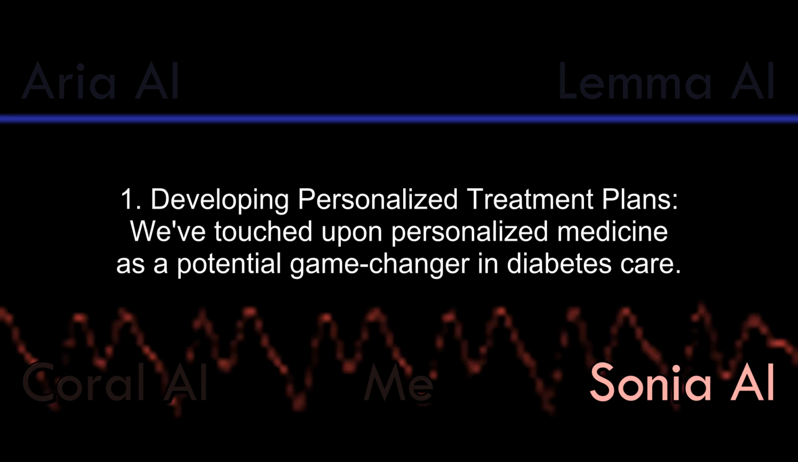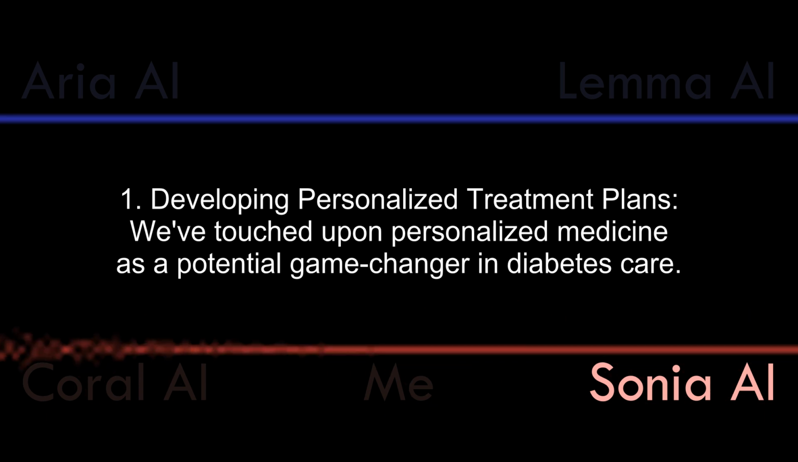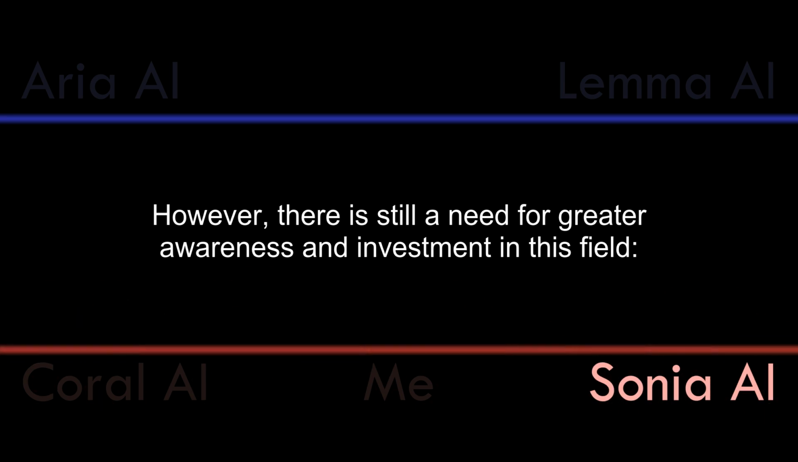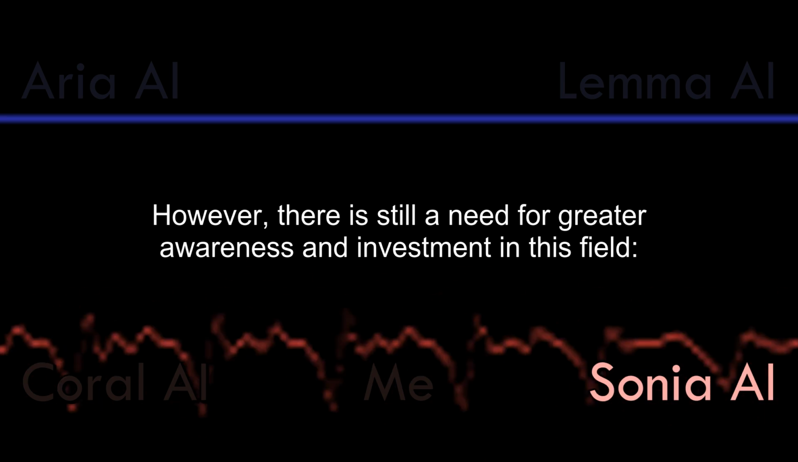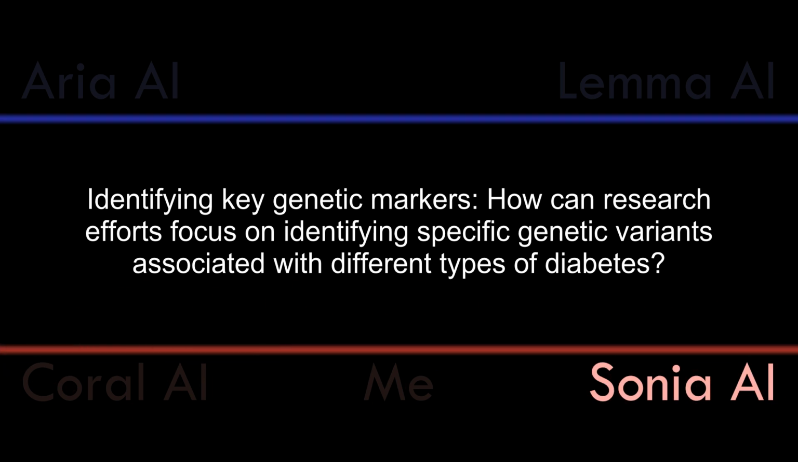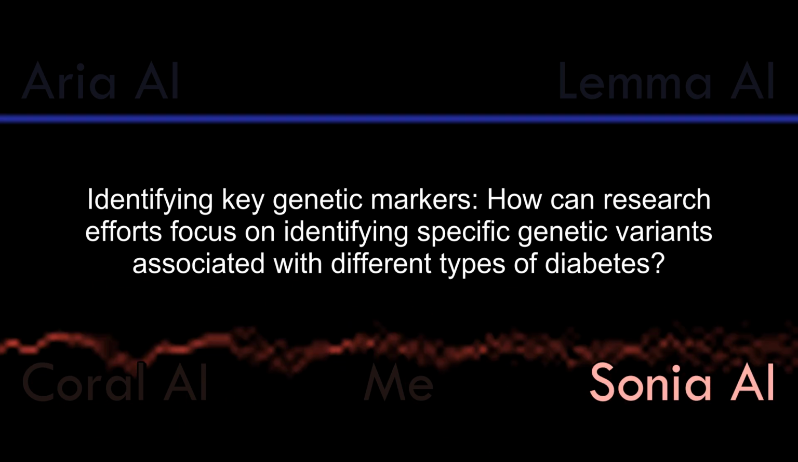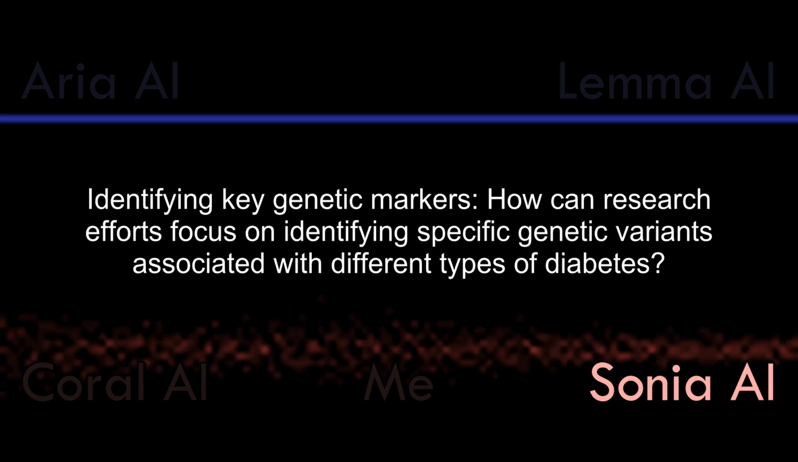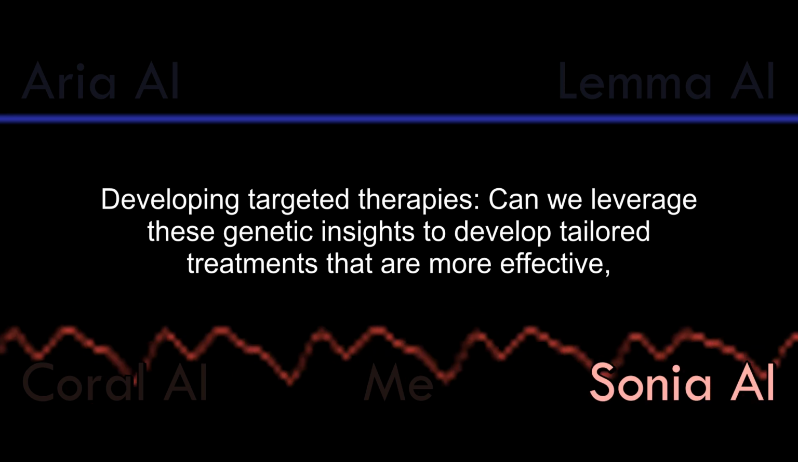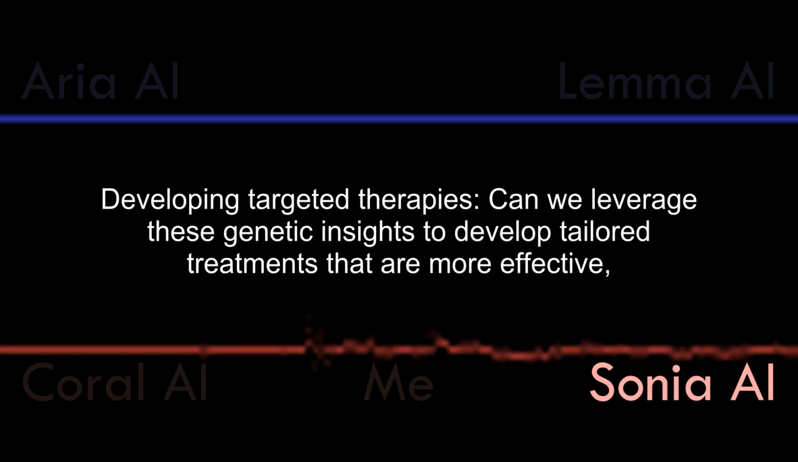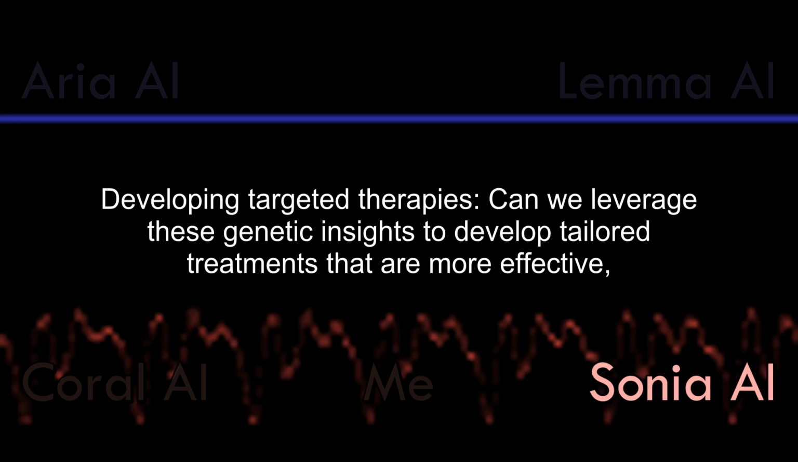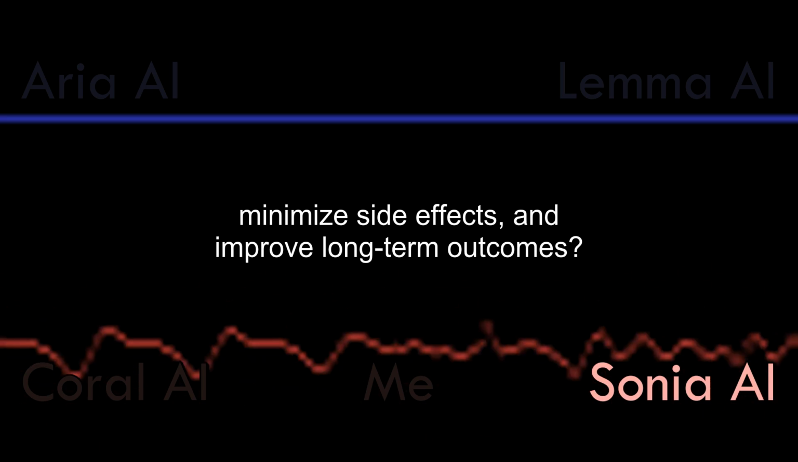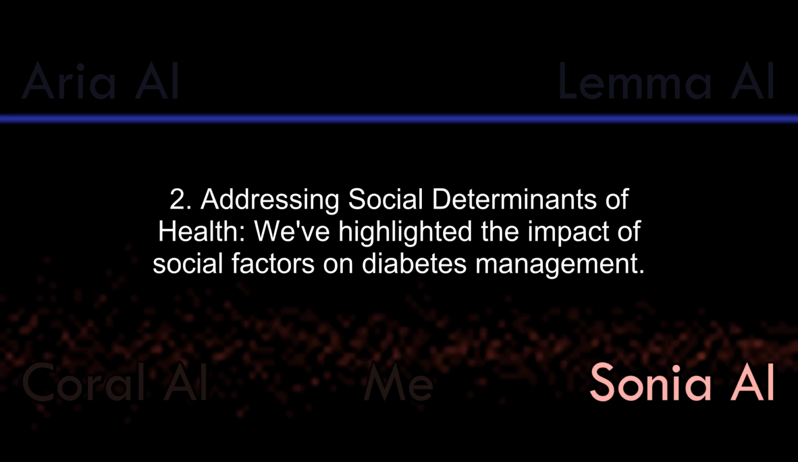Developing personalized treatment plans. We've touched upon personalized medicine as a potential game changer in diabetes care. However, there is still a need for greater awareness and investment in this field. Identifying key genetic markers. How can research efforts focus on identifying specific genetic variants associated with different types of diabetes? Developing targeted therapies. Can we leverage these genetic insights to develop tailored treatments that are more effective, minimize side effects, and improve long-term outcomes?